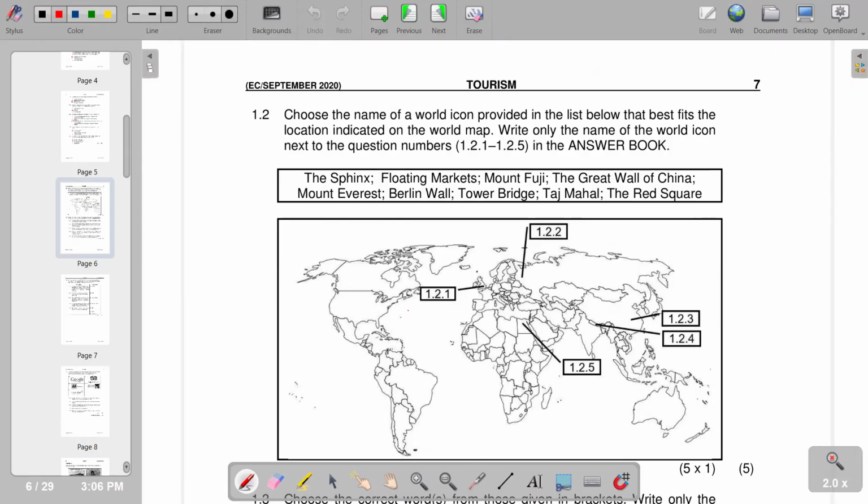So on this part, we have the Tower Bridge. And on 1.2.2, we have the Red Square. On 1.2.3, we have the Great Wall of China.